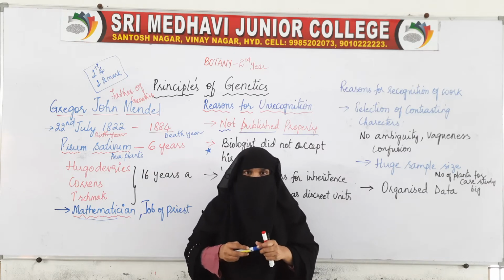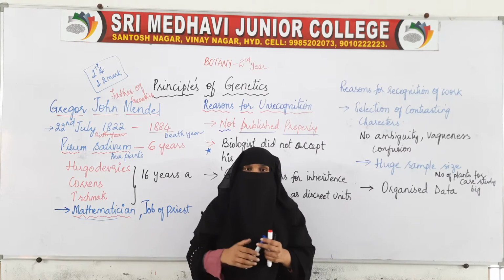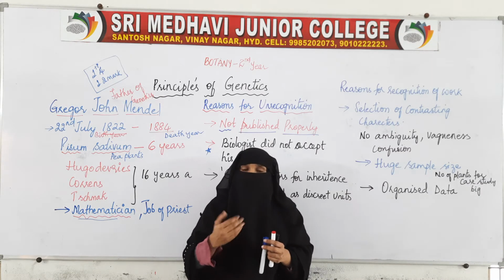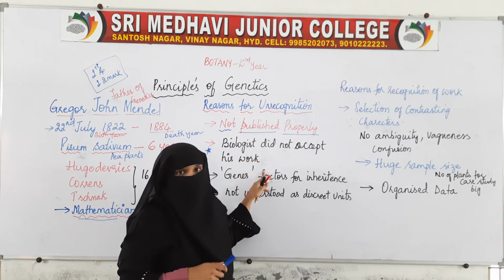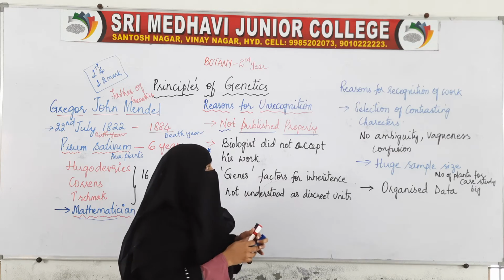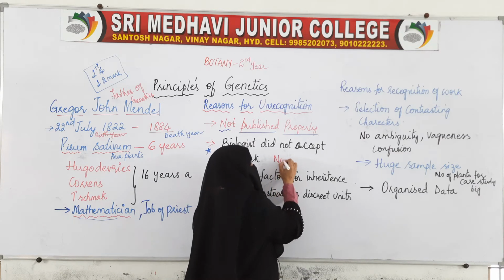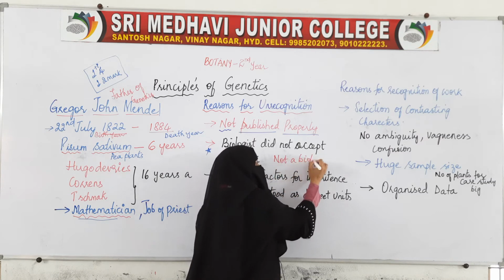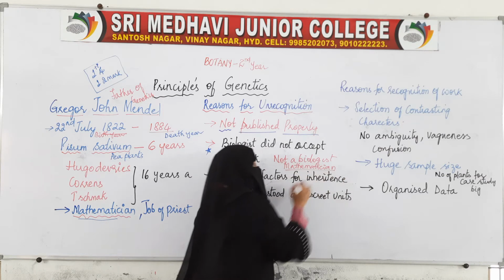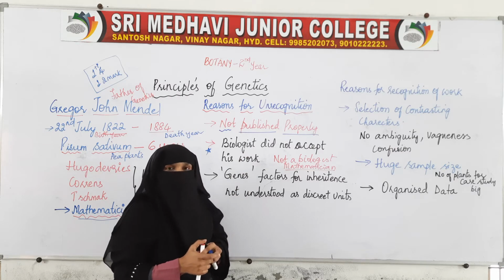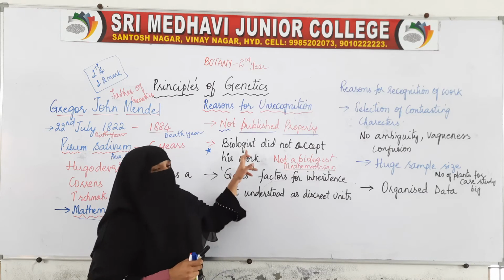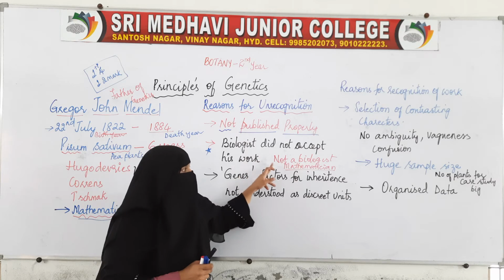So they said that he is a mathematician, there is no authenticity for his work, he is not a biologist. Even when it was published in the local journals, the biologists did not accept it because he was not a biologist.